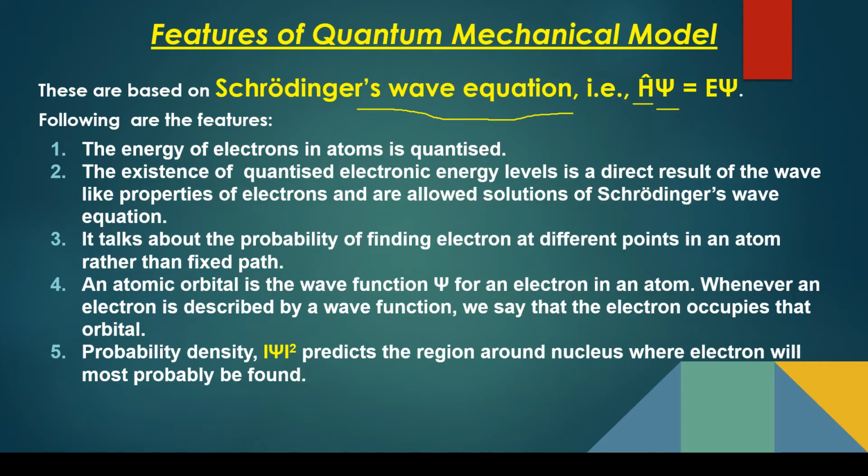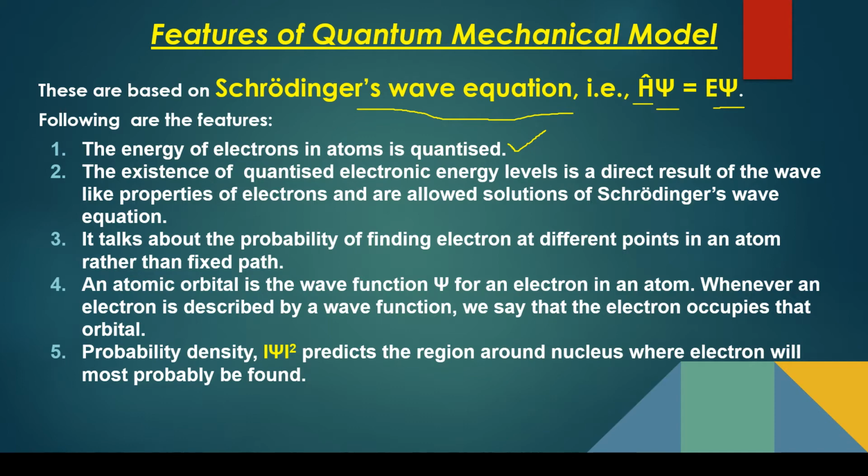Like on a given value I can apply integration or differentiation, so they are called operators. Same way here, this is the Hamiltonian operator. This is the name given to it. When it is applied on the wave function, it gives you the value of energy related to that wave function. So the energy of an electron in atoms is quantized, a fixed value in the particular shells. These are the features of this model.